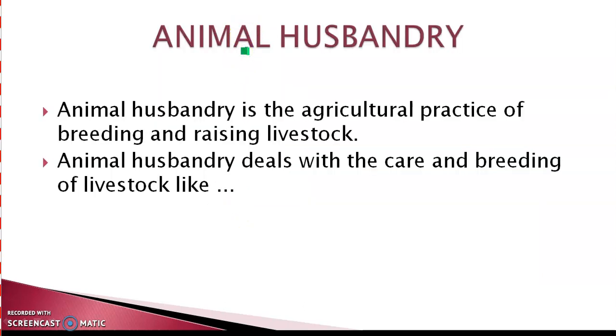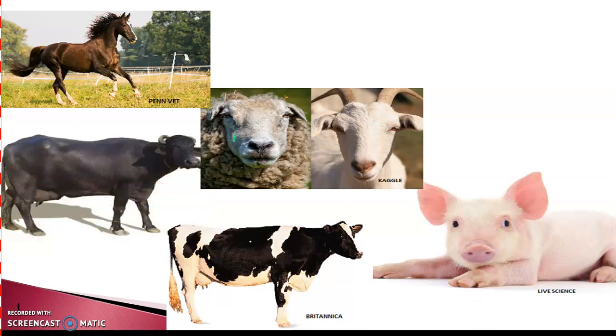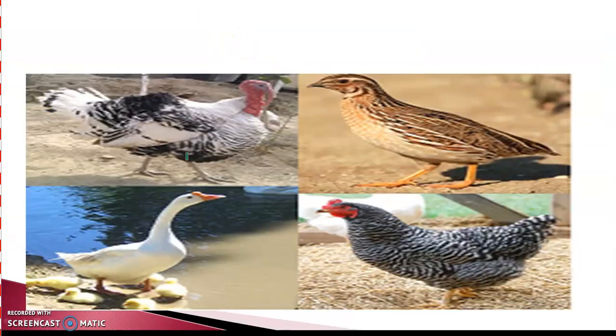The word husbandry means the management of domestic affairs. The term used in connection with animal husbandry includes proper feeding, breeding and care and also housing of the livestock. We can also say that animal husbandry is the agricultural practice of breeding and raising livestock. Certain animals like buffalo, cow, sheep and goat, horses, pigs and camels are domesticated by human beings for commercial purposes. Therefore these farm animals are referred to as livestock.